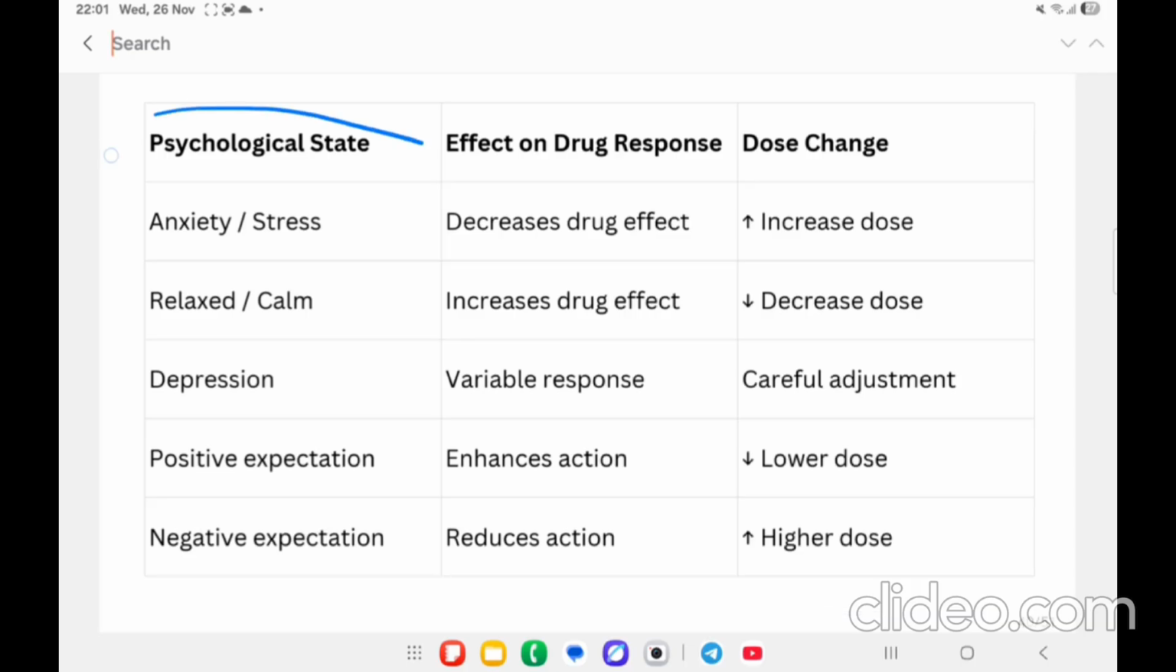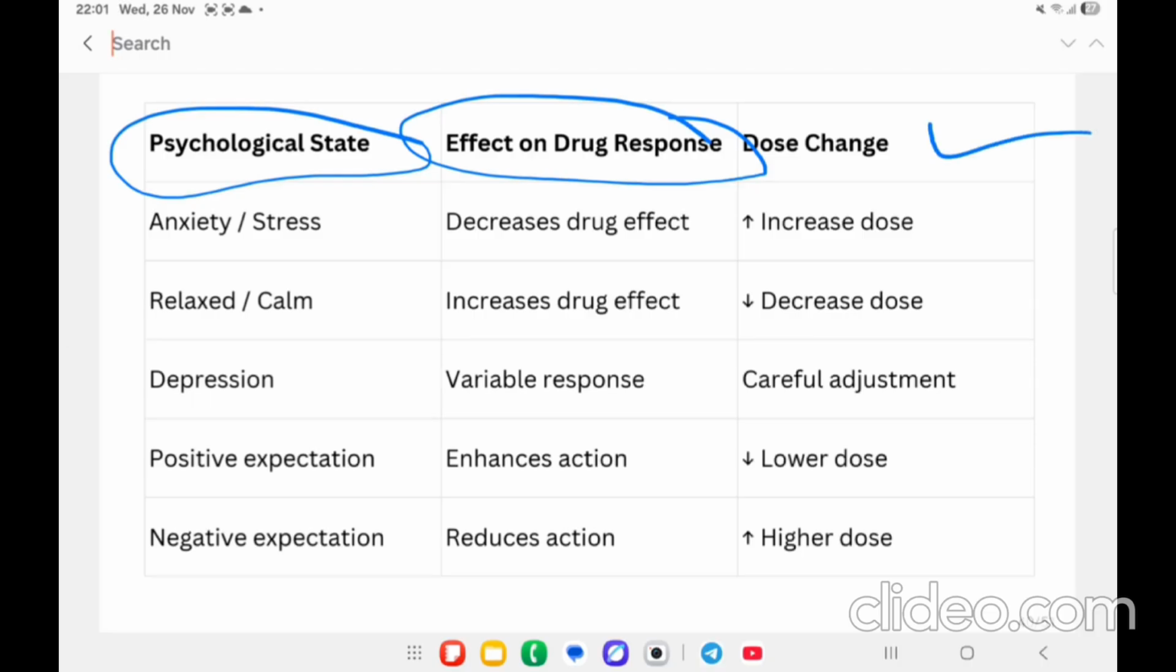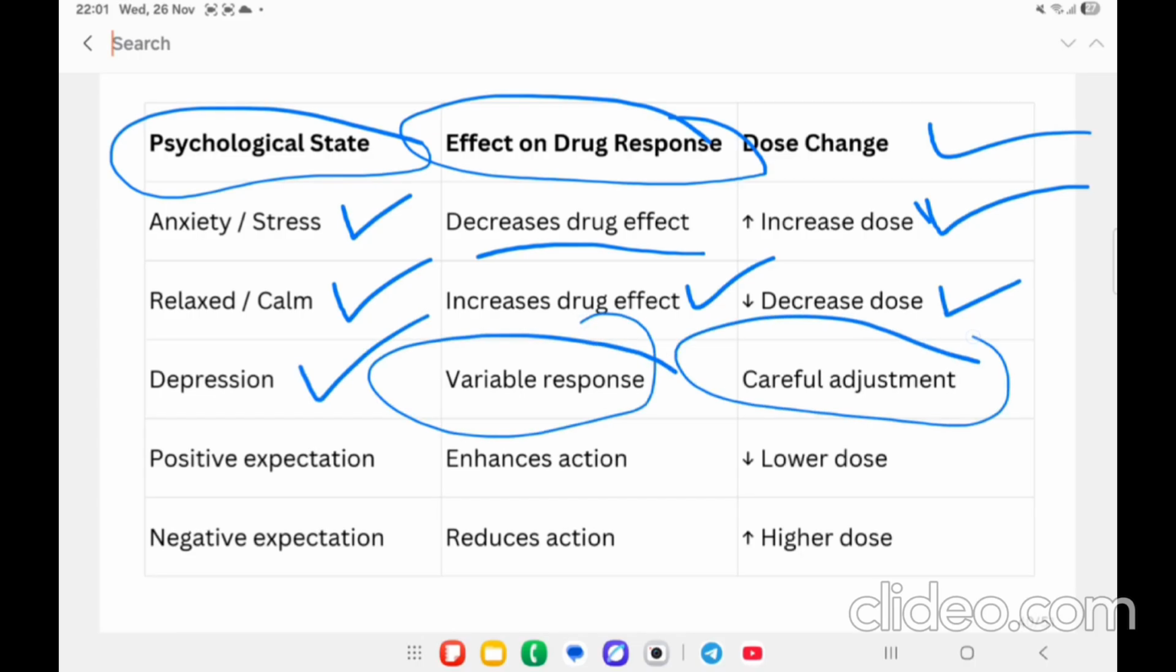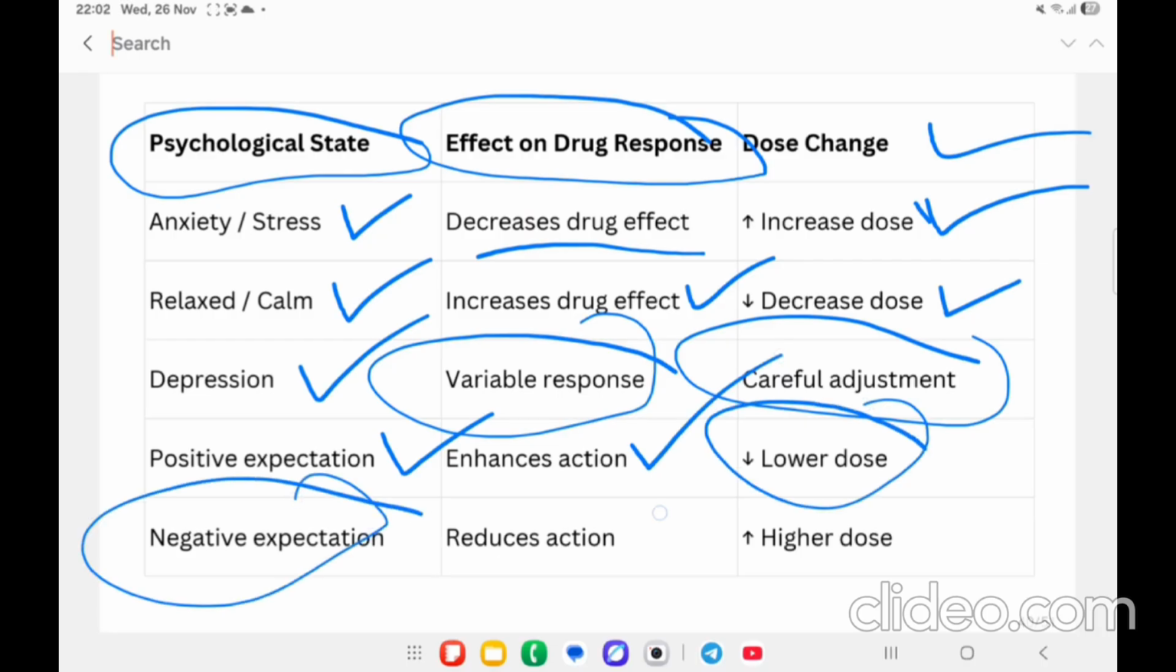Here is the chart with columns: psychological state, effect on drug response, then dose change. If the person is in a stress condition, there is a decreased effect and there is a requirement of increased dose. If the person is in a relaxed condition, then drug effect increases, so the dose will decrease. If the person is in depression, then there is a variable response, so careful adjustment is required. Positive expectation, that is the placebo effect, gives increased action and requires a lower dose. Negative expectation reduces the drug action and requires a higher dose.